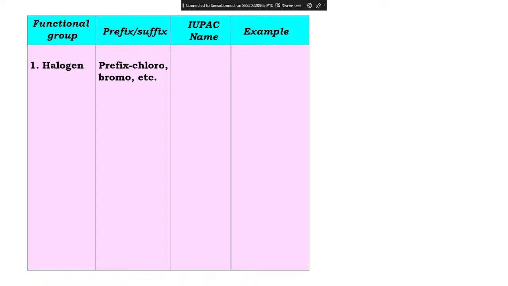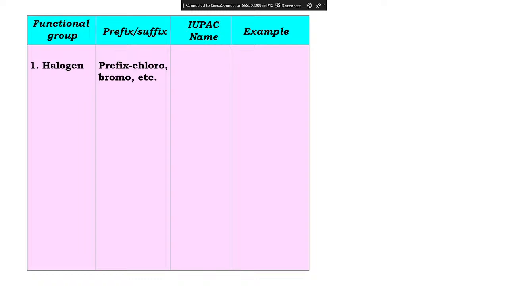Has everyone written it down? Yes, Altaf, written? Okay, tell me what you have written. Chlorine, fluorine, bromine, iodine.